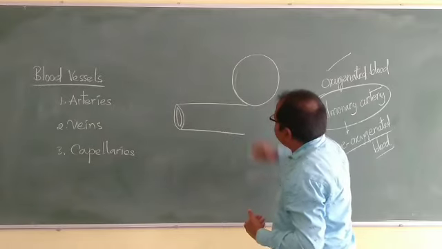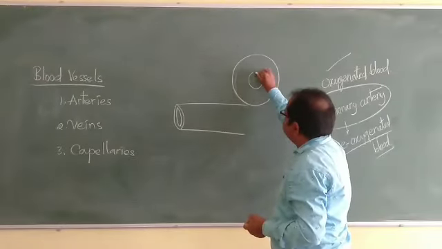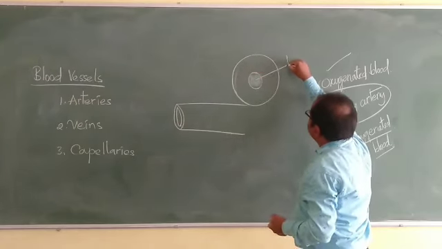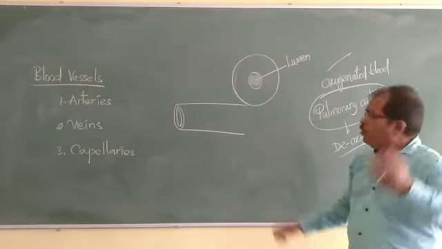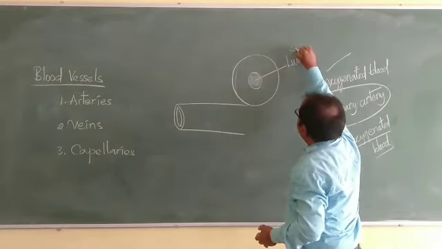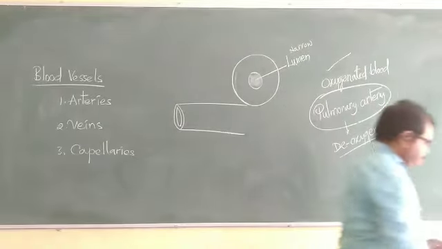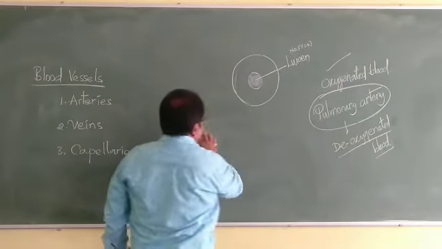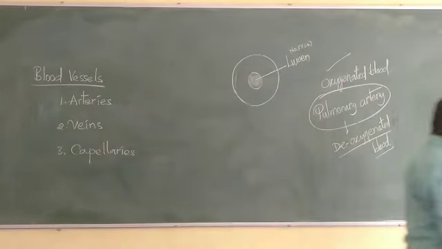Next, the structure of the arteries. If you take the transverse section of the arteries, they have thick walls. This is the lumen. A very narrow lumen is present here. And the walls have three major layers.